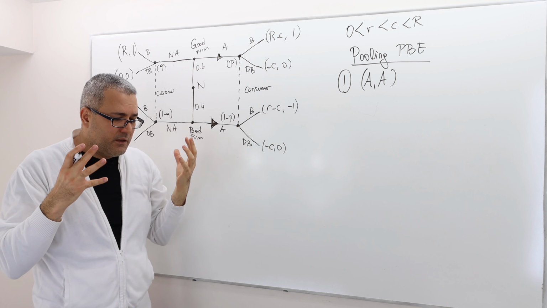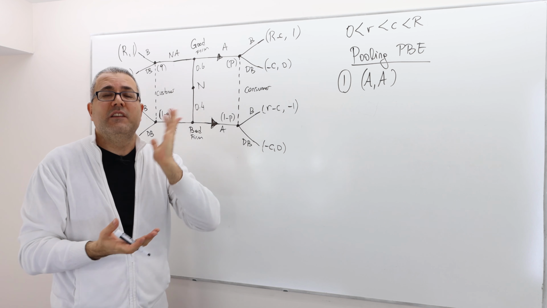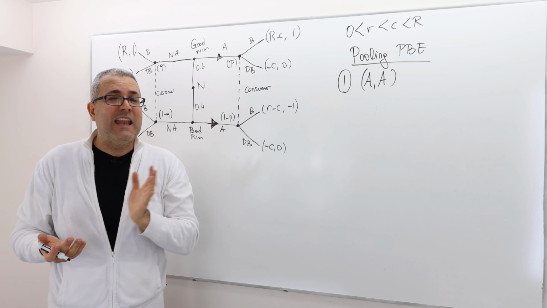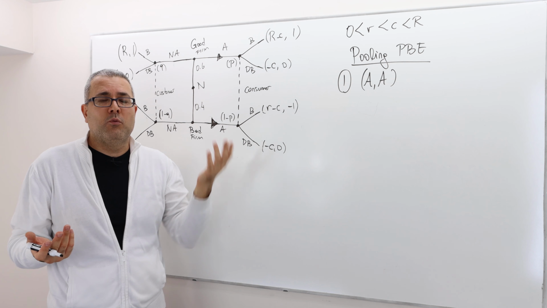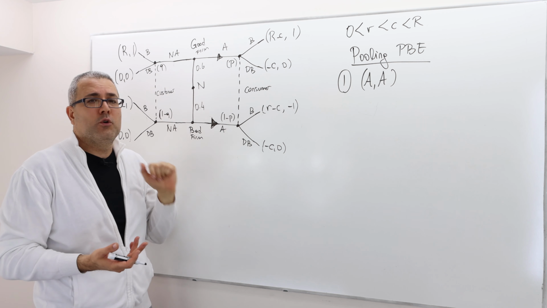So whenever I see an advertisement, I still can't say this must be coming from a good firm or this must be coming from a bad firm. I cannot be sure. So therefore, what's my belief that my opponent is a bad firm or a good firm?